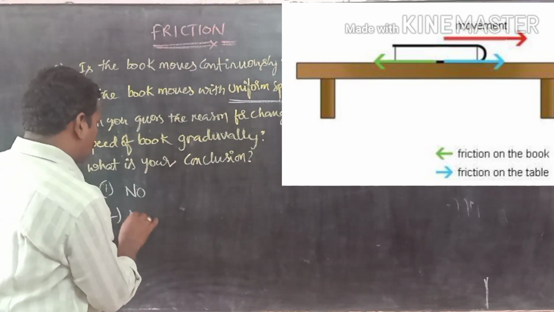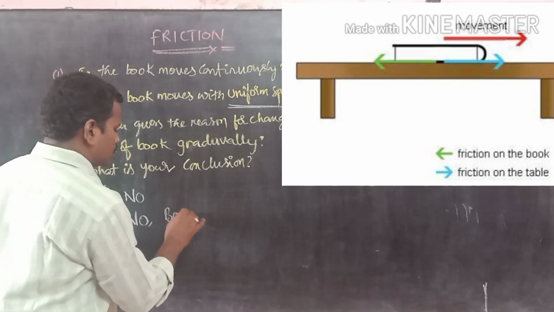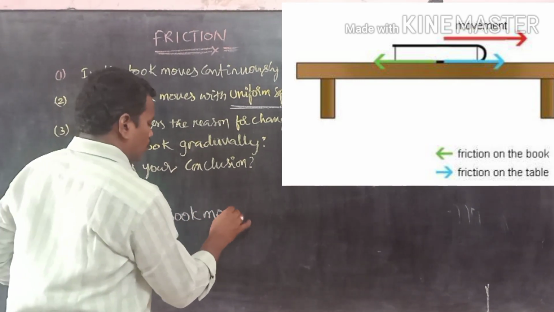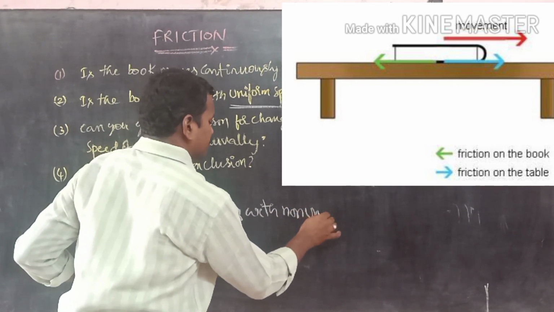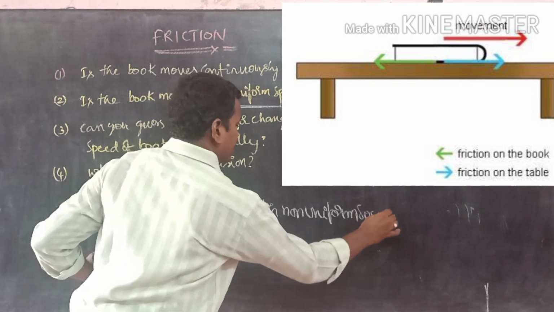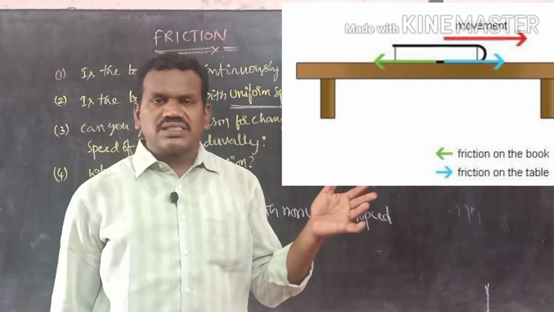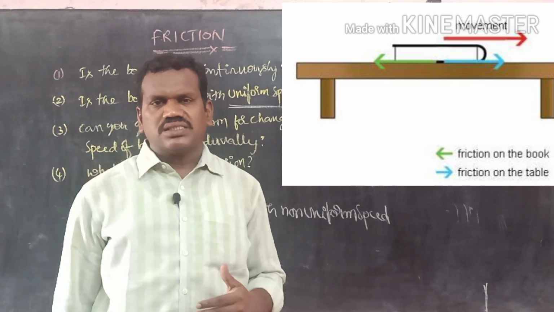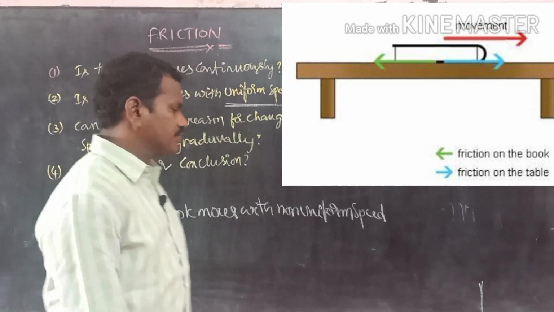So for the second question also, no. That means the book moves with non-uniform speed. What does it mean? At the very beginning, the book moves with great speed.